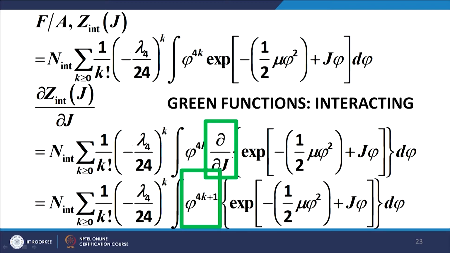The integration is with respect to phi, and the derivative is with respect to J, so you can take the derivative inside the integral and it operates on J phi and pulls back a factor of phi, and we get phi to the power 4k plus 1 here, and the job of this derivative is now over. So, what we are left with is the integral of phi to the 4k plus 1 times the exponential of this term.